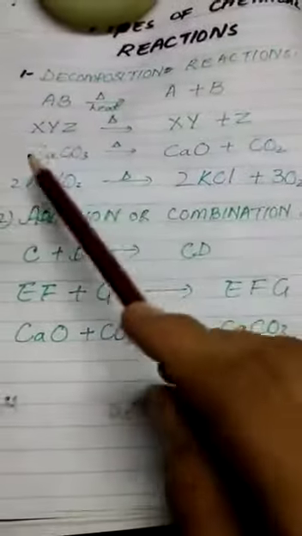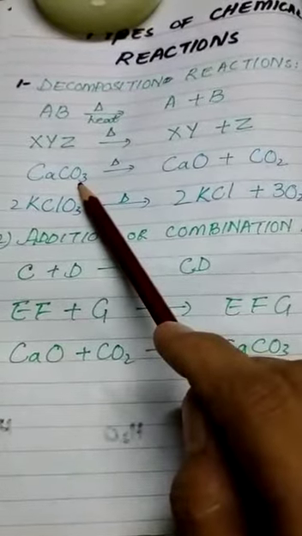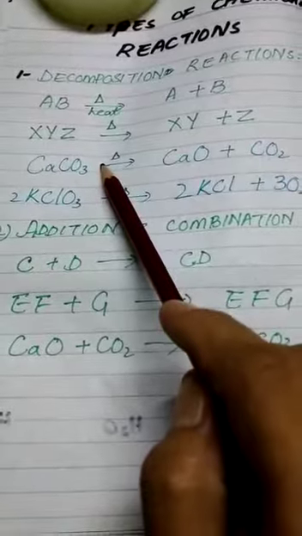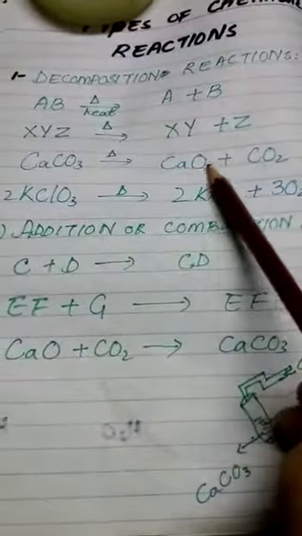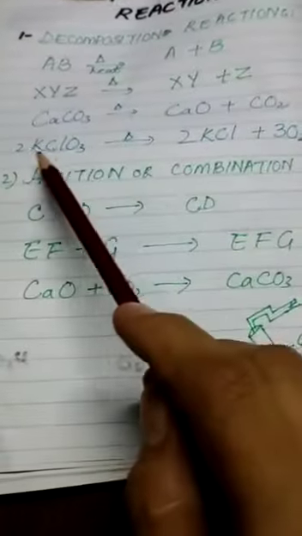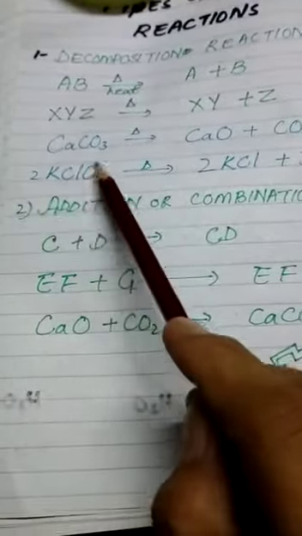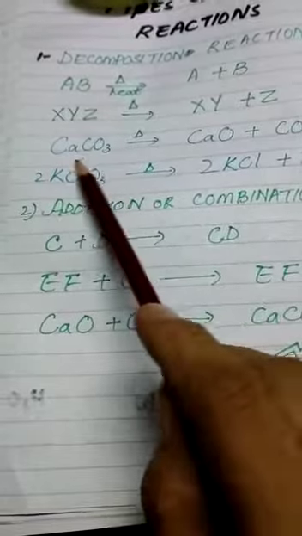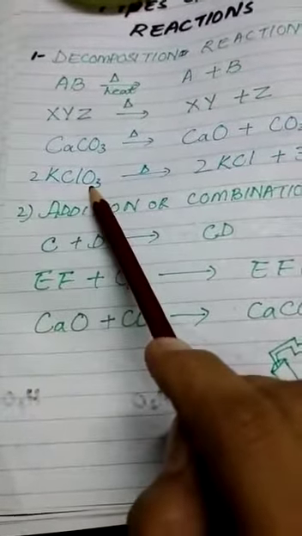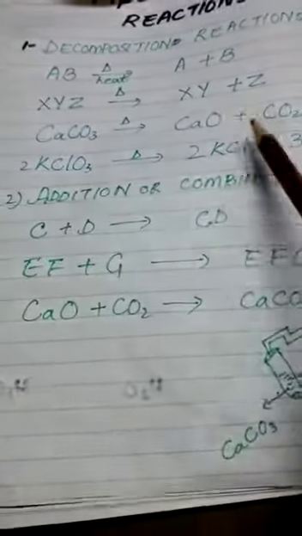For example, calcium carbonate is a compound. If we heat this calcium carbonate, it decomposes into calcium oxide and carbon dioxide. The second example is potassium chlorate. Potassium chlorate is a compound. If we heat this potassium chlorate, it decomposes into potassium chloride and oxygen gas.